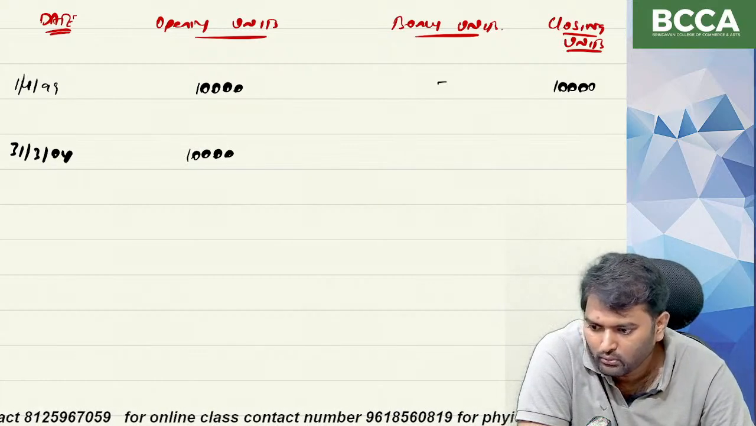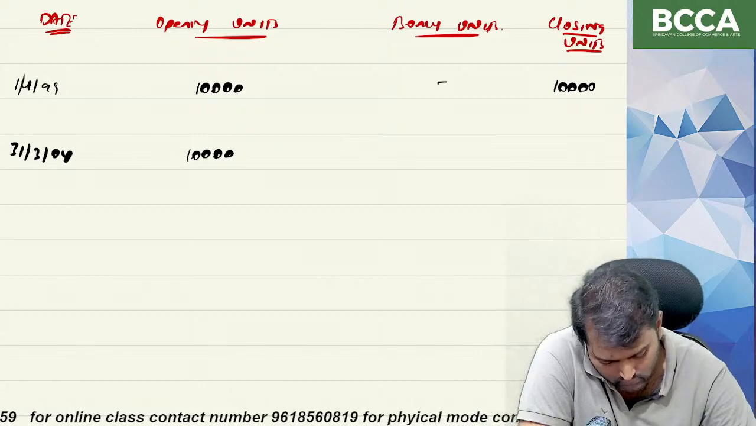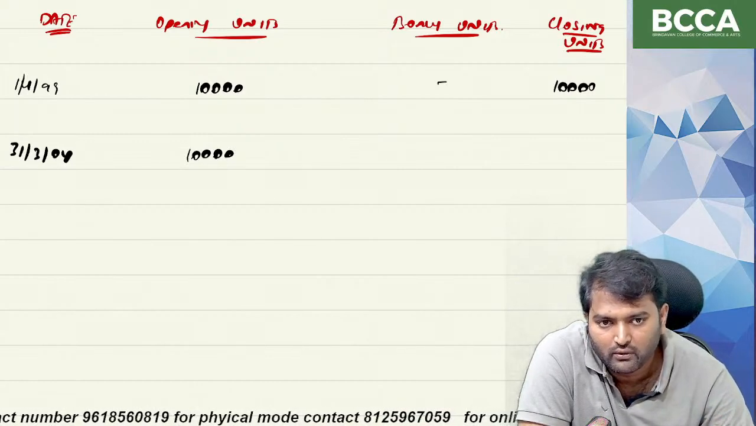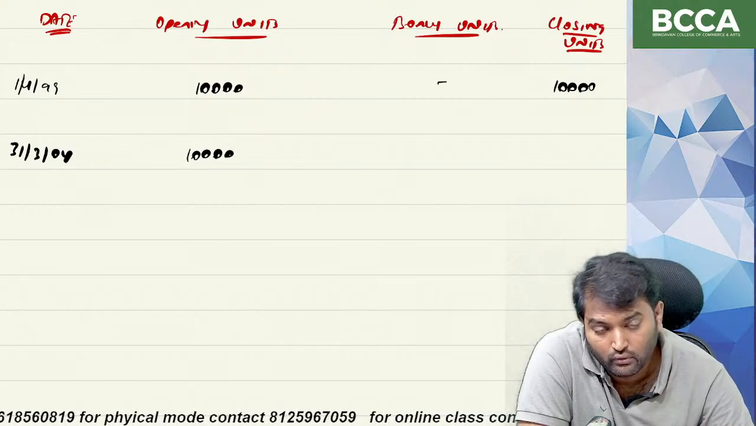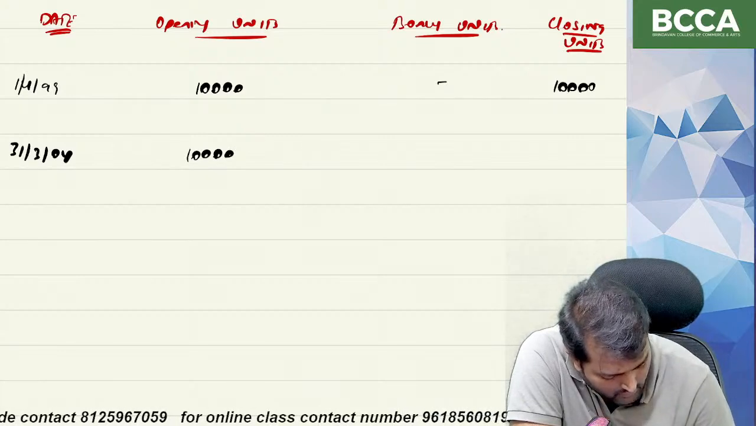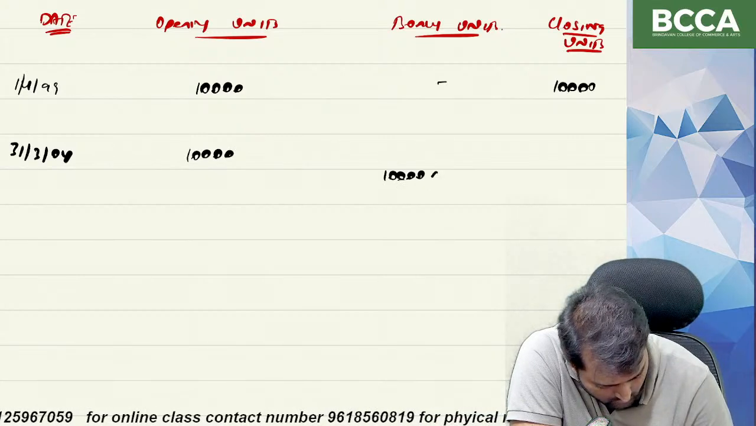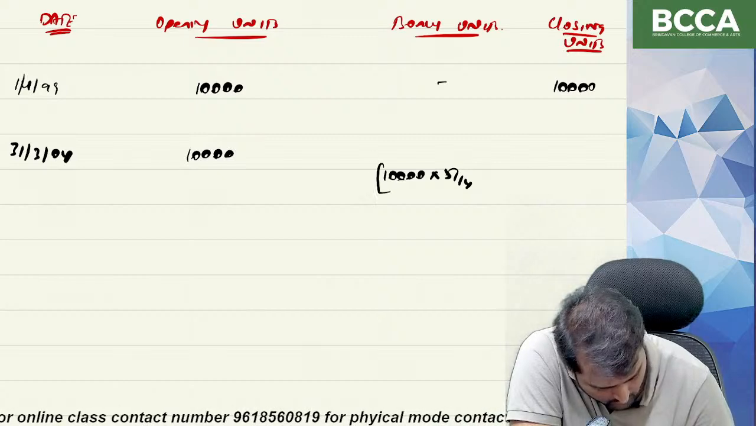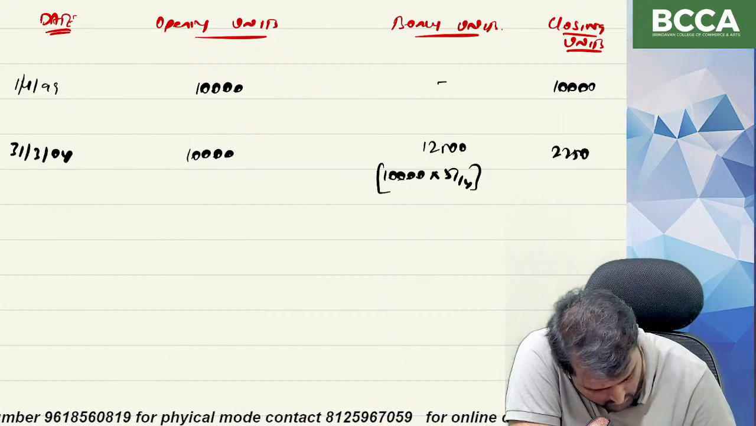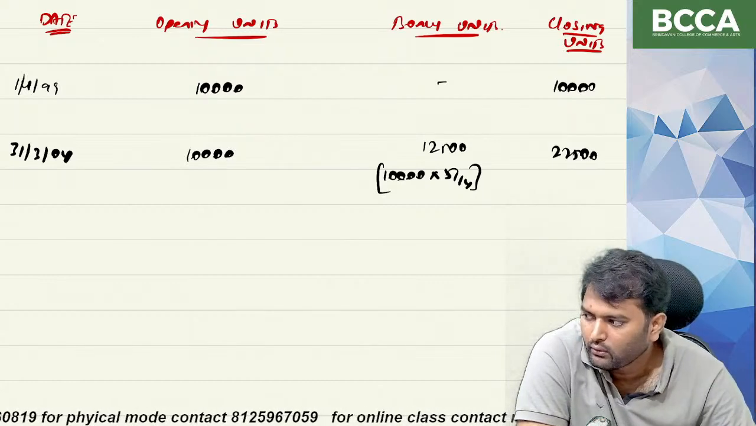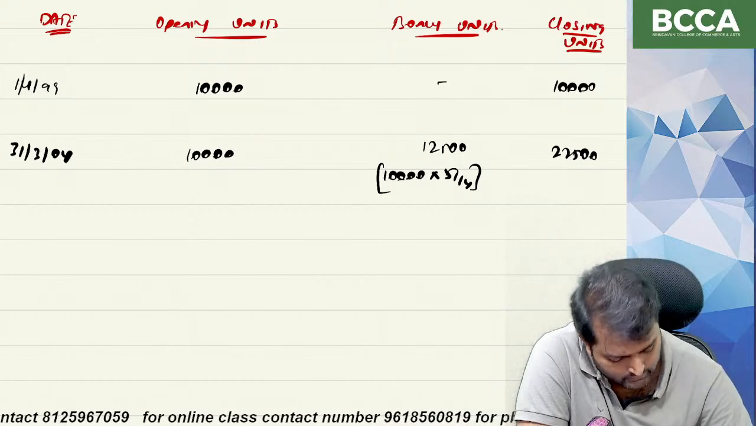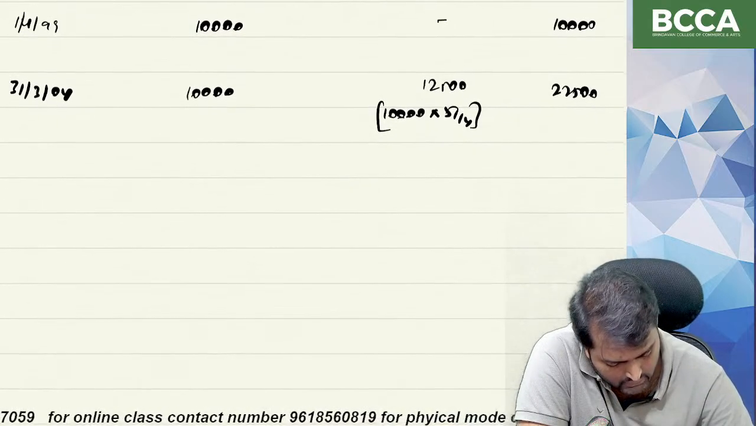Bonus issue. What is the bonus ratio? 5:4. That means for every 4, 5 bonus units are issued. For every 4, 5 issued. Okay. So 10,000 into 5 by 4, 12,500. Closing are 22,500. Closing 22,500. Clear? What is the next date?